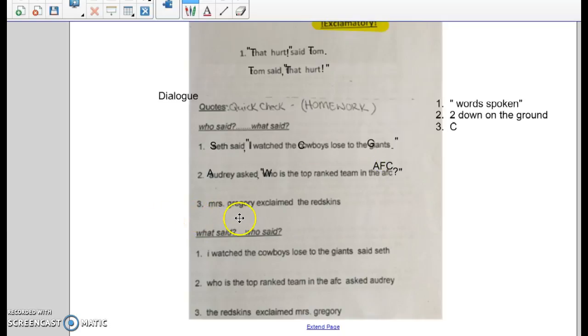All right, number 3, Mrs. Gregory exclaimed the Redskins. I know many of you are thinking that this is a fictional sentence. However, it's just basically a prophecy. This is going to be true next year. Anyway, Mrs. Gregory exclaimed the Redskins. What are the words spoken? I didn't walk in and say Mrs. Gregory exclaimed. I walked in and said, the Redskins. Of course. Put quotes around what I said out loud.